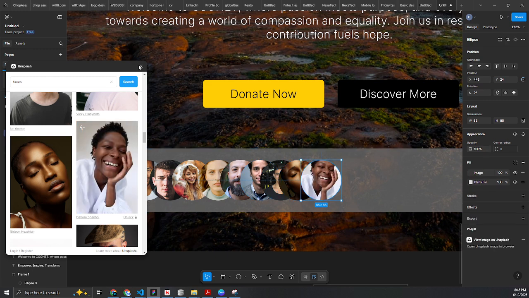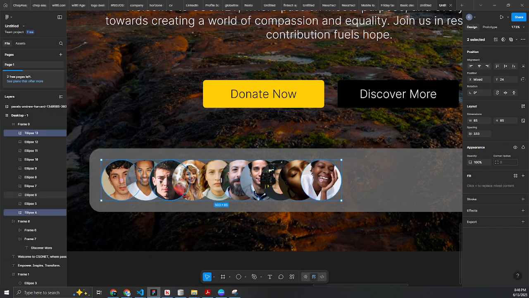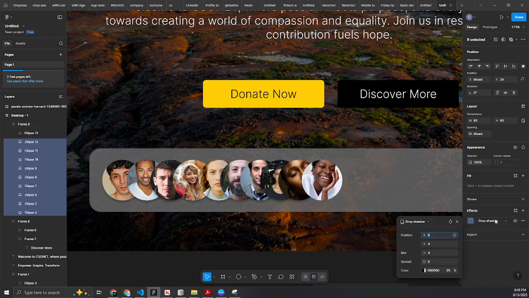Now there is something I want to do to add more style to all of these images. So we select the images, all of them, and I'll come here and add an effect, just like the drop shadow.